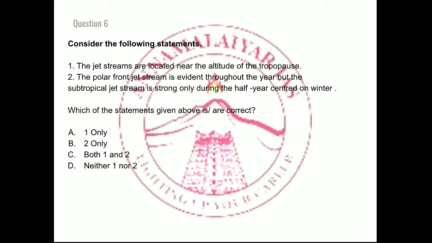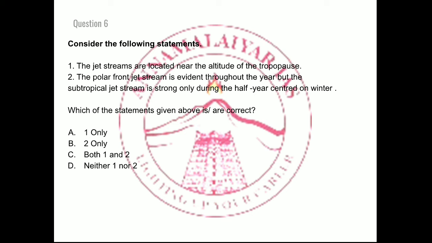So this is one thing that has to be remembered. The shifting of jet streams depends on the position of the sun relative to the earth. That is one among the things. And the speed of the jet streams depends on the season. The speed would be much higher, about two times that of the summer season, especially in winter.